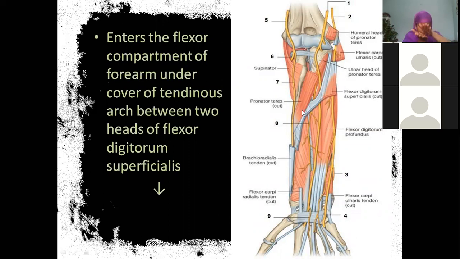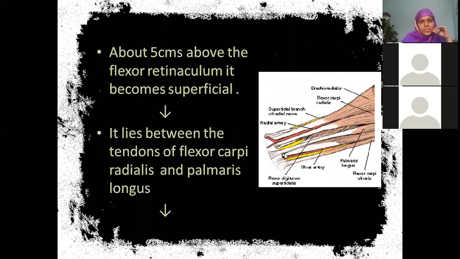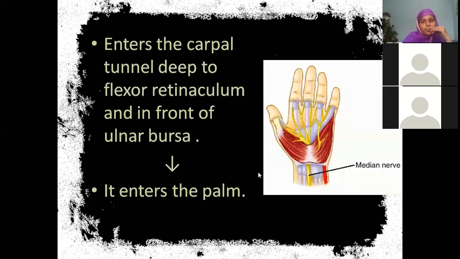I told you it is sandwiched between two muscles. What are those two muscles? This one is flexor digitorum superficialis. Below is flexor digitorum profundus, and the nerve goes like this between these two muscles. So about just 5 centimeters above the flexor retinaculum, it is now becoming superficial. It is seen above this one. So it lies between the tendons of flexor carpi radialis and palmaris longus. Then see it goes deep to the flexor retinaculum.